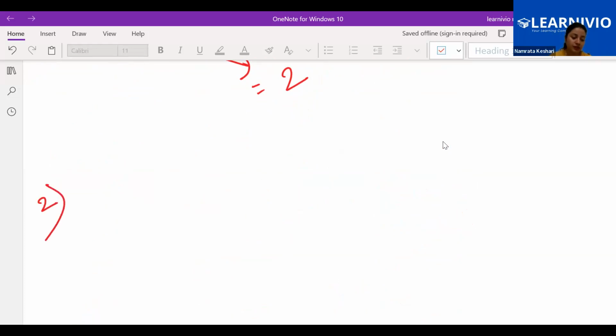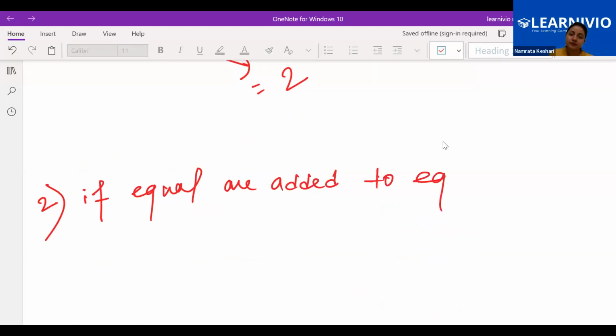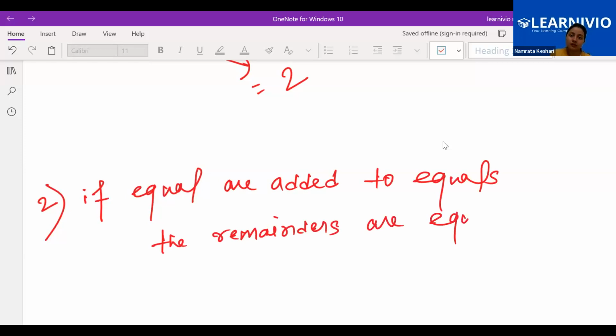Next one, if equal are added to equal, the remainders are equal. If equal are added to equal, the remainder are equal.